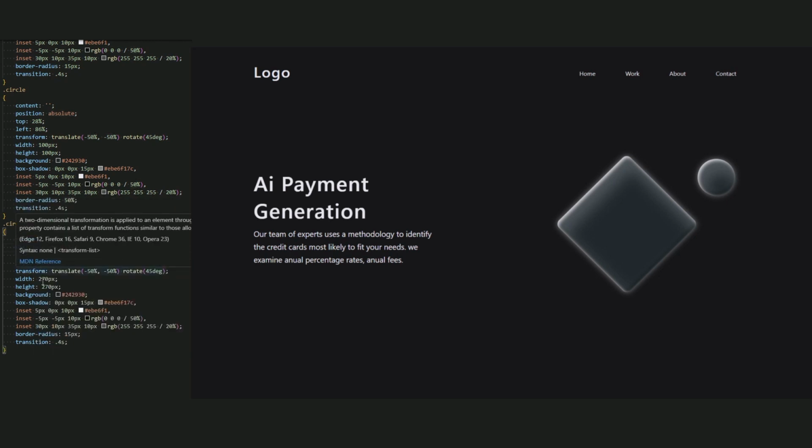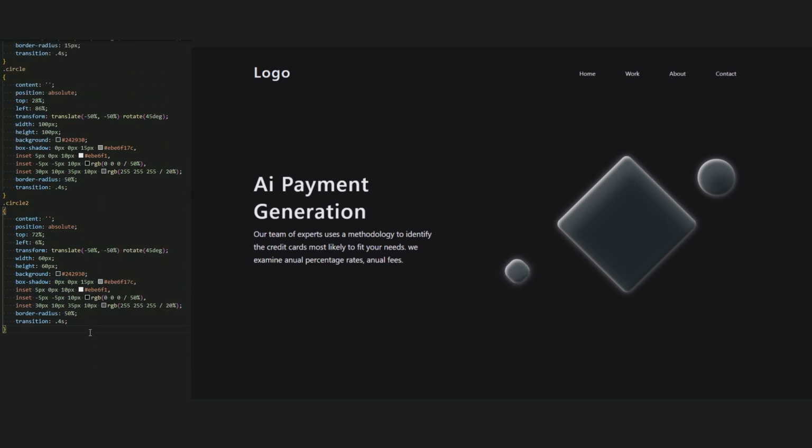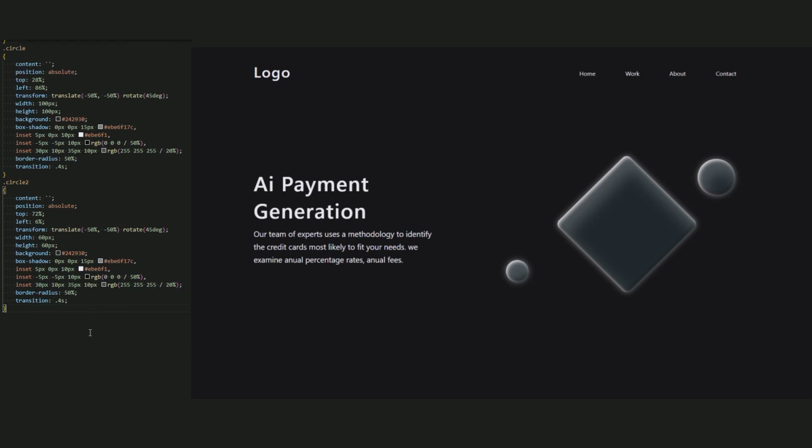And for circle 2, top is 72% and the left is 6%. Now the width and the height of this circle 2 are 60 pixels. And let the border radius be 50%. Very good. We finished our home page. We just need to add animation, but we're going to add it in our last lesson. So don't worry about that, we'll finish it fast.